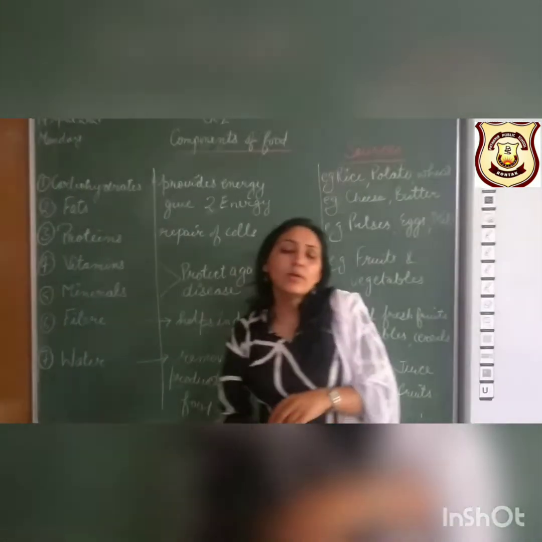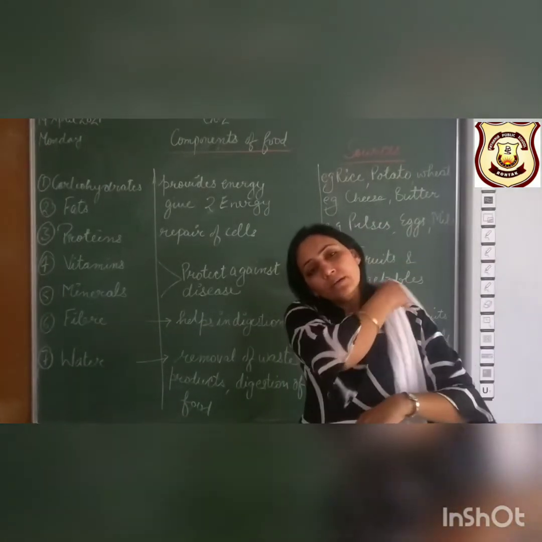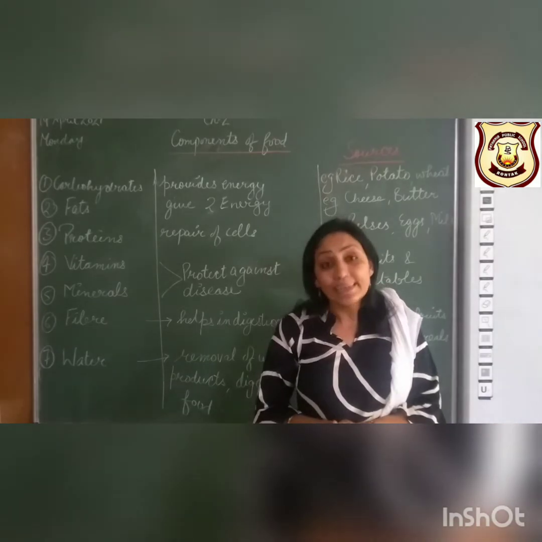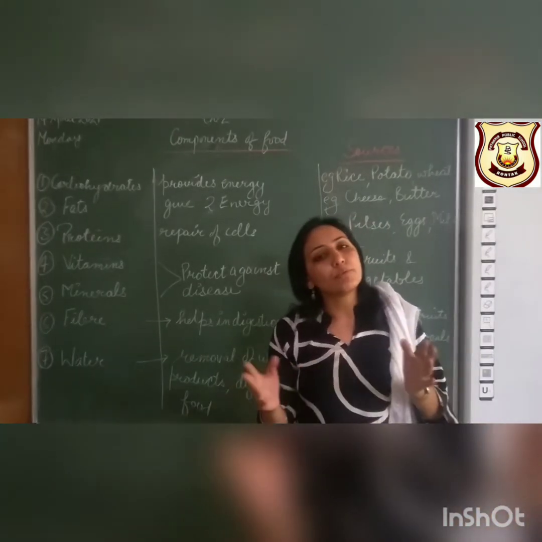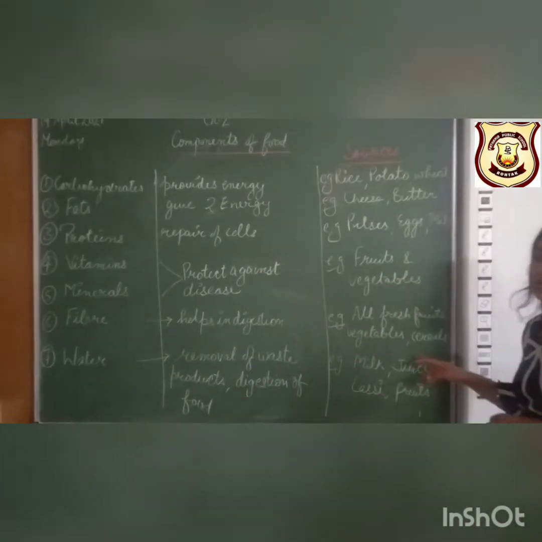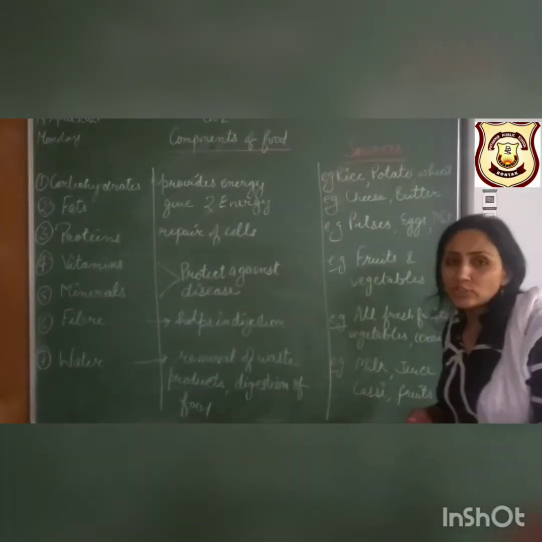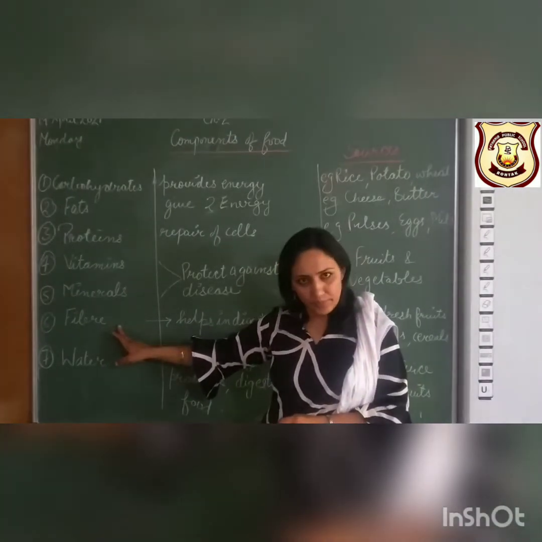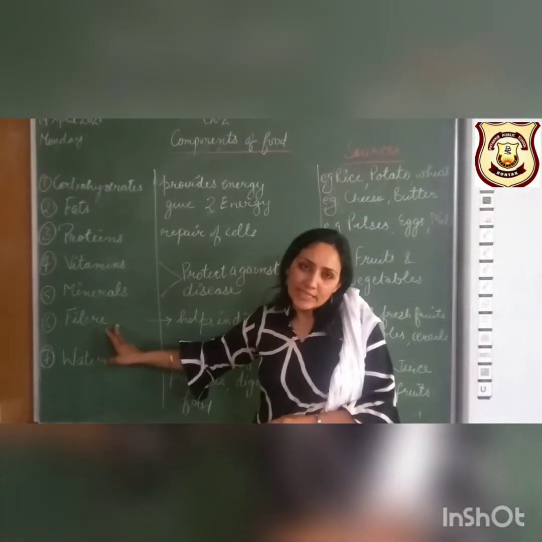Next is fiber. We get fiber from fresh fruits and vegetables. They clean our digestive system. They help to prevent constipation also. All the fresh fruits and cereals are rich sources of fiber, which is very important. That is why fiber is also called roughage or dietary fiber, because it helps in proper digestion of food.